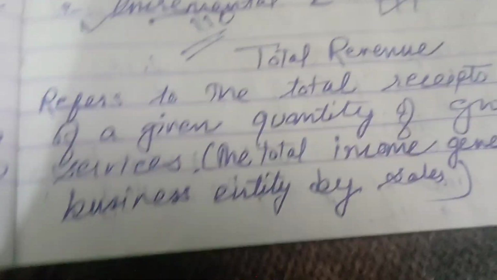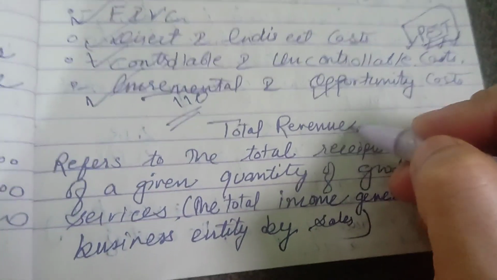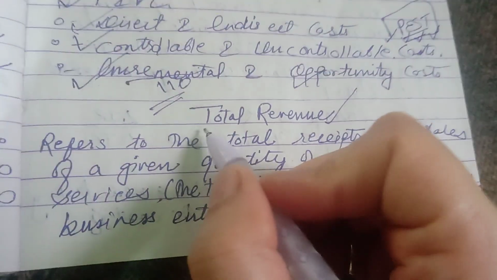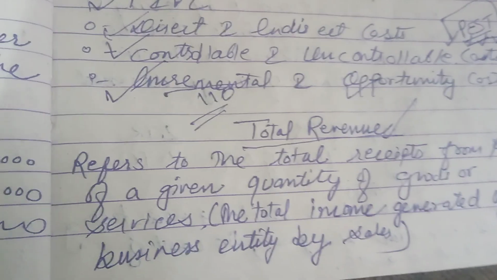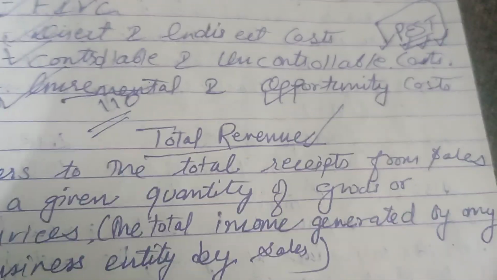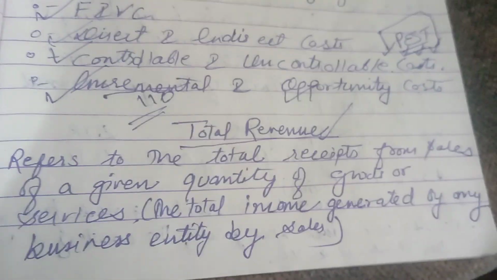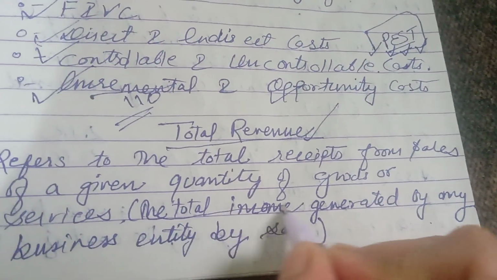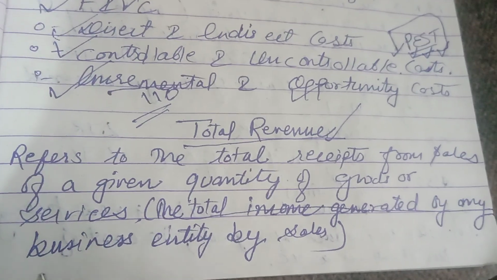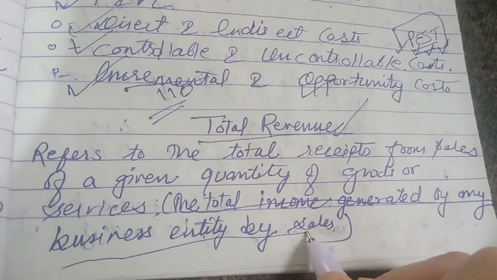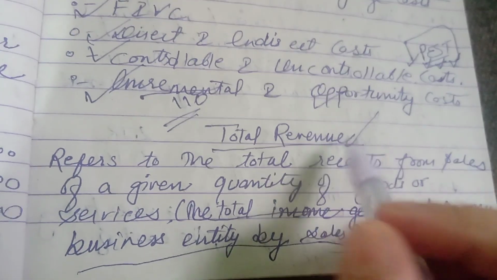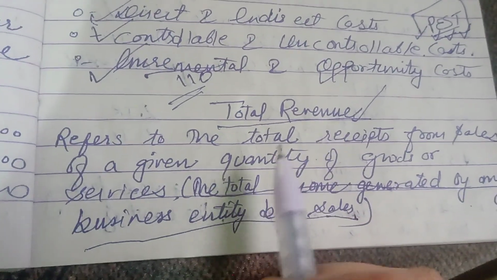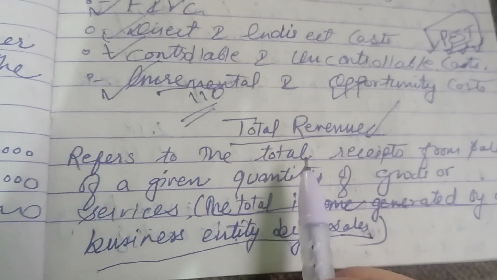Let's move further. Now the total cost, the elements of total cost. First is called the total revenue. Total revenue refers to the total receipt from sales of a given quantity of goods or services. Thus, the total income generated by any business entity from sales is called the total revenue. Basic revenue is the money coming into a firm.